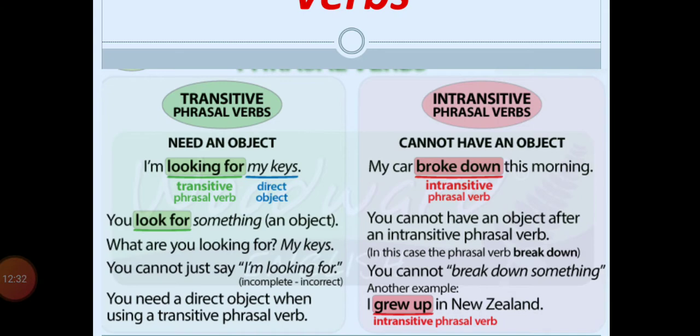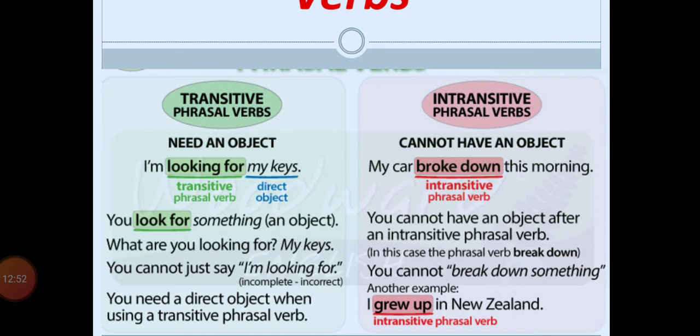So keys has become the object and looking for has become a transitive phrasal verb. It is a phrase basically, so we can call it a phrasal verb. Whereas in the second sentence, my car broke down this morning, right? My car broke down this morning.